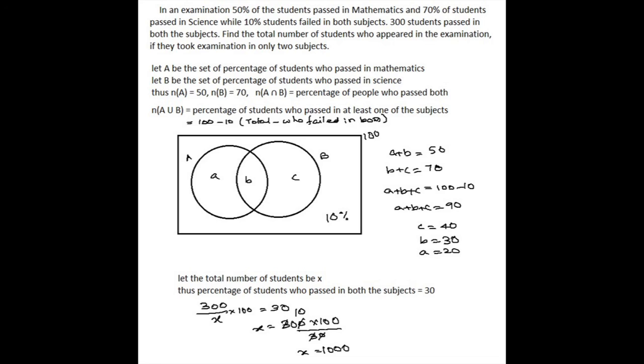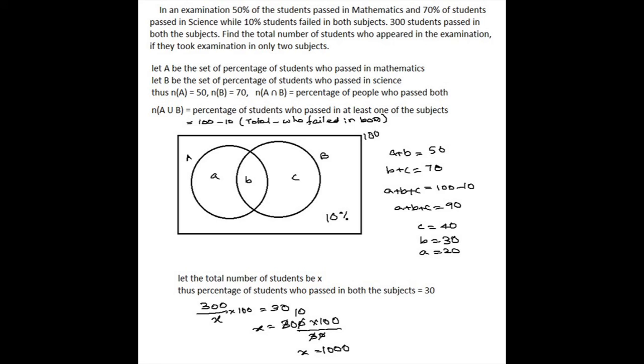Okay, let us see. Let the set of people who passed in math be A and science be B. So n of A is 50, n of B is 70. The number of people who passed in both is n of A intersection B, that we don't know. But we can find the number of people who passed in at least one of the subjects, because 10% of people failed in both, which means 90% of people passed in at least one of the subjects. So n of A union B will be 100 minus 10, that's 90.